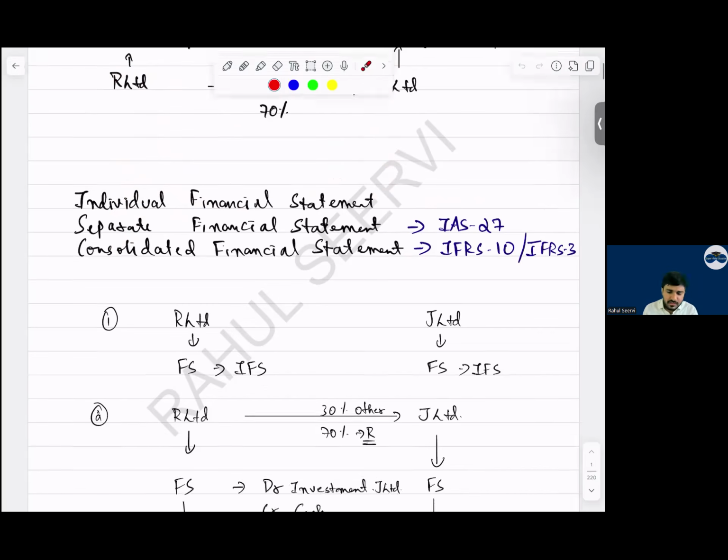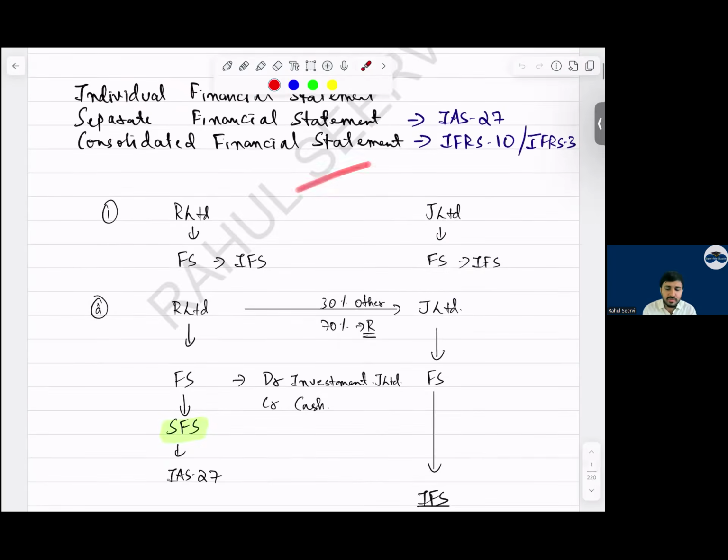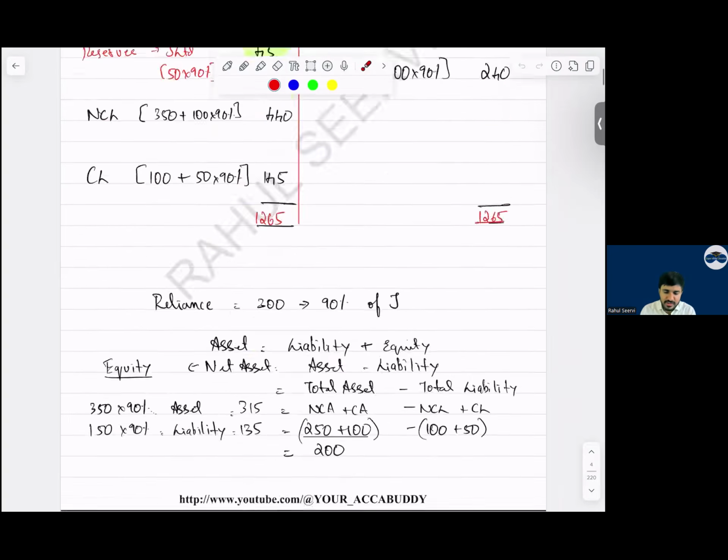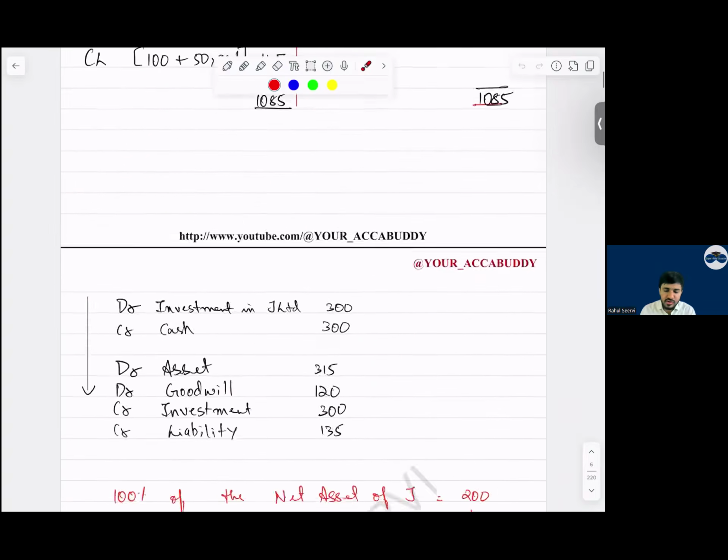Then coming to the consolidated financial statement. Why do we prepare a consolidated financial statement? When we prepare it, the important assumption is that both the companies are one only. It's a single economic entity. This was the basic example we had taken of how consolidation is done.